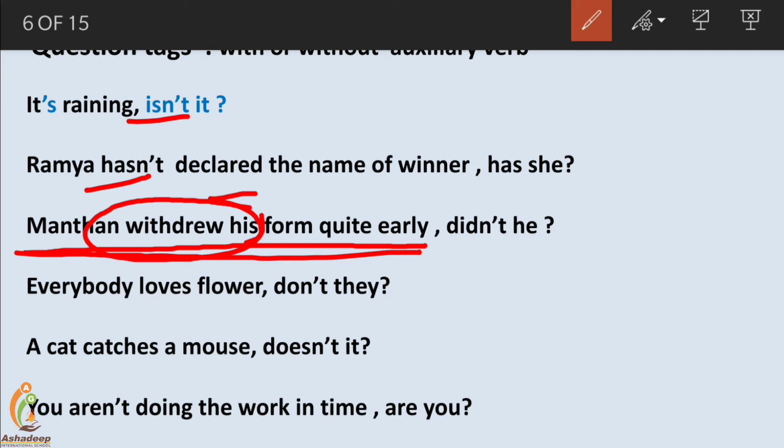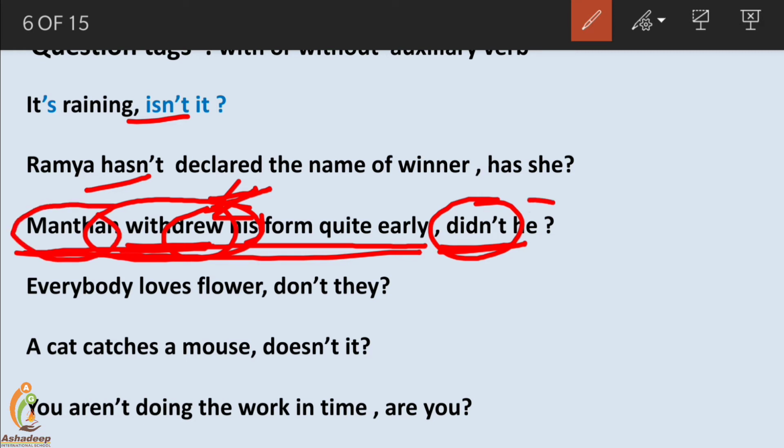In such cases, friends, mainly it is in simple present and simple past. These are the two sentences that are without auxiliary verbs. So in these cases, friends, we will go with the tense. Withdrew, what is the tense used here? Withdrew, it's simple past tense, and simple past tense has didn't as the negative verb, because we are going to get a negative question tag. Its negative verb will be didn't. And for Manthan, the pronoun used here is he.